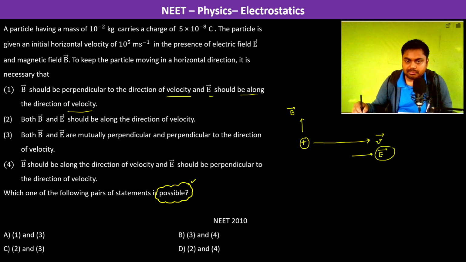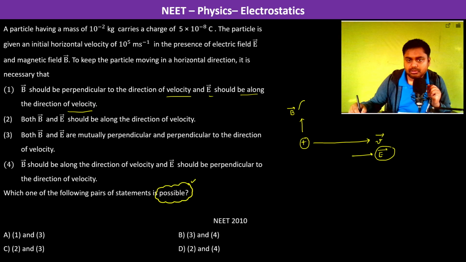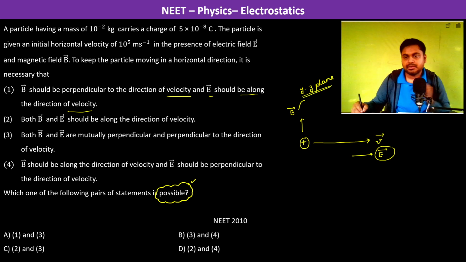So now you see, when B is perpendicular to the direction of velocity, B can be in the YZ plane, in any direction. Now V is in i cap.